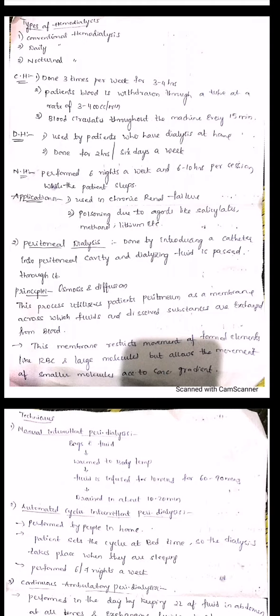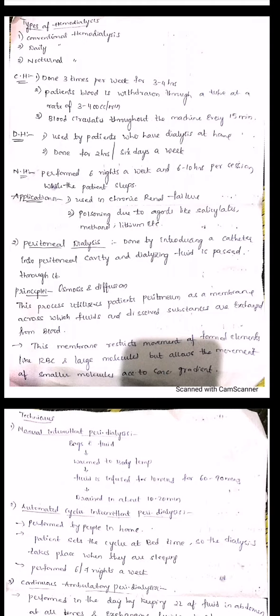Next, nocturnal hemodialysis. It should be performed 6 nights a week and 6 to 10 hours per session while the patient sleeps. So this nocturnal hemodialysis should not be done in the morning periods. When the patient is sleeping only, you have to perform this one. In a week you should perform it only in the night time, and you can perform it for about 6 to 10 hours.